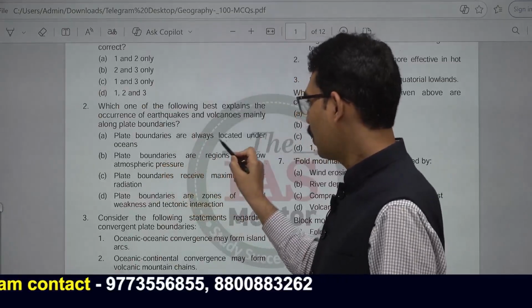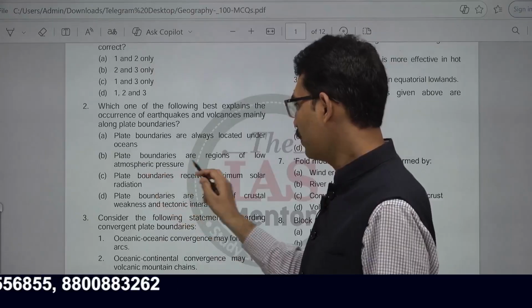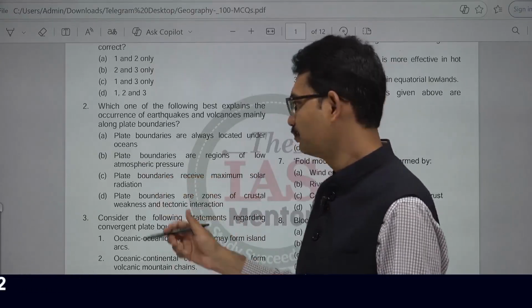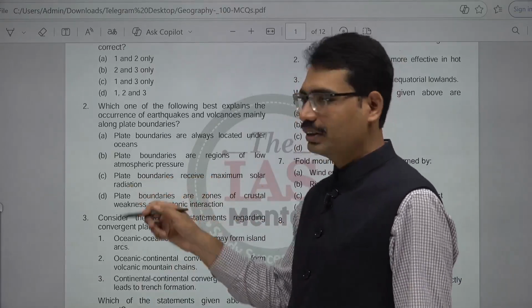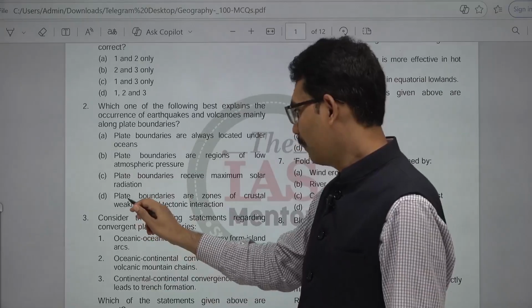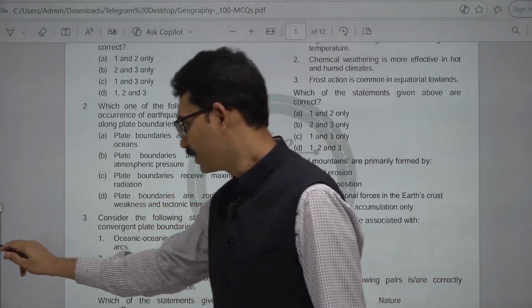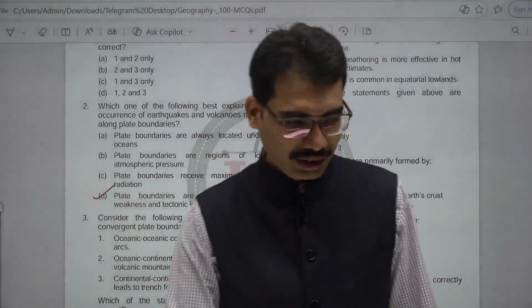Plate boundaries are always located under oceans, need not be. Plate boundaries are regions of low atmospheric pressure, need not be. Plate boundaries receive maximum solar radiation, no. Plate boundaries are zones of crustal weakness and tectonic interaction. This is the answer. Next question.